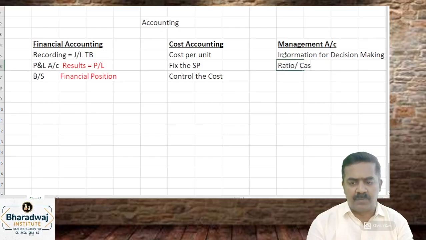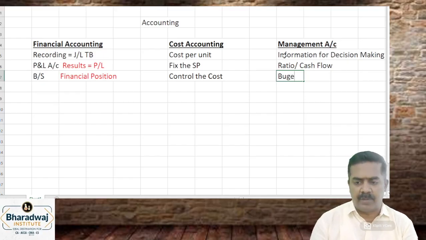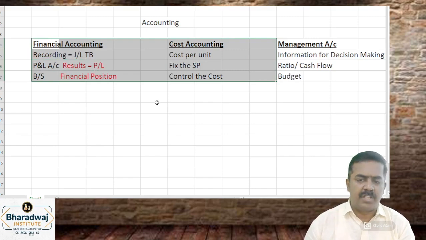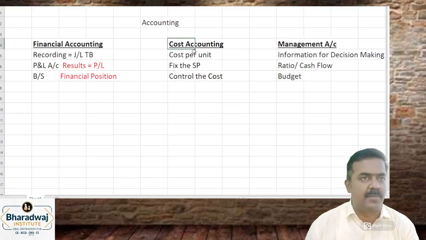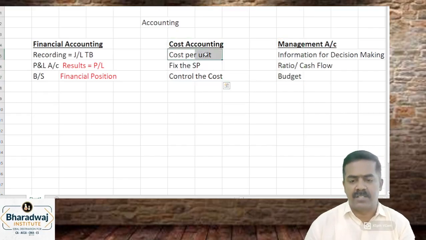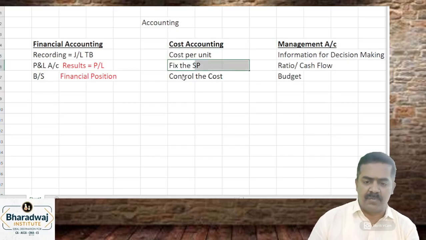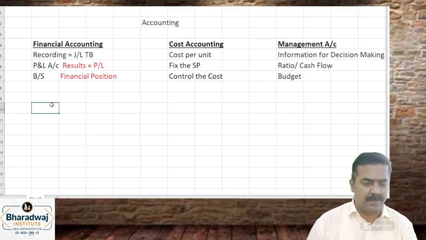They prepare cash flow statements. They prepare budgets. They provide information for decision making. We are called cost and management accountants, where we provide information for decision making. Cost accounting helps us in fixing the cost per unit, fixing the selling price, and controlling the cost.